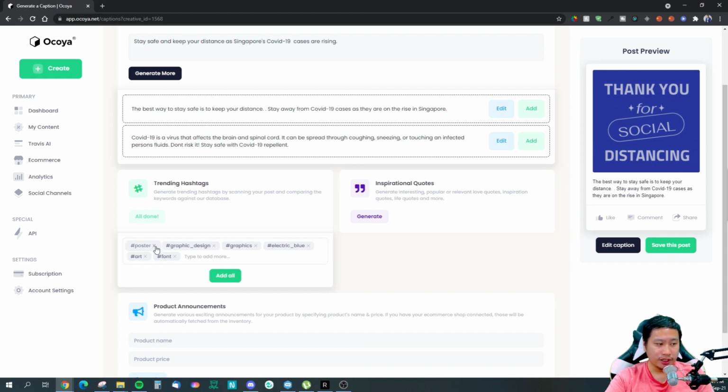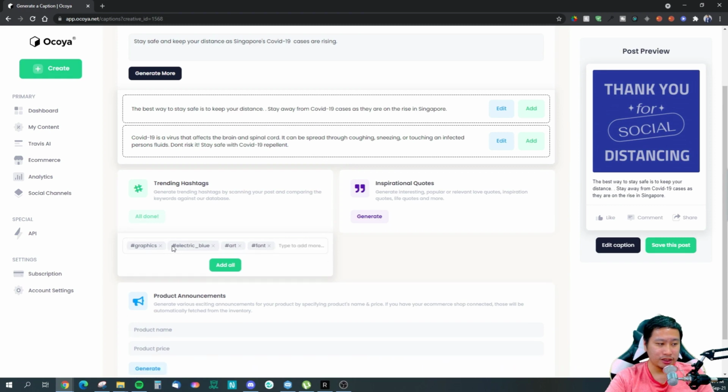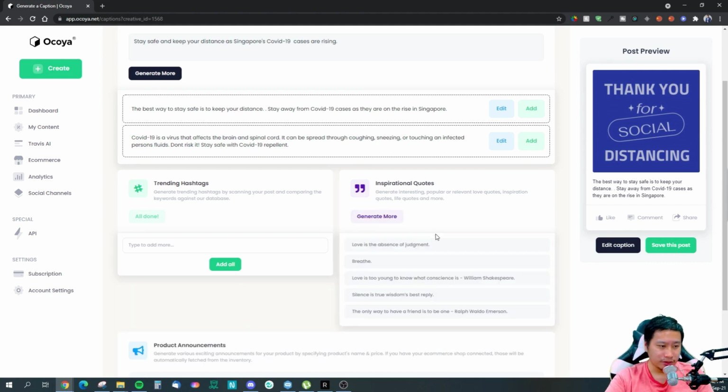Okay, so this one that I chose is quite simple, hence there's no picture in here, hence it doesn't actually know what's going on. So these are the hashtags that are generated. So if you want to use something that the hashtag generator would have a better idea of, then you want to maybe pick something with a photo that is related to what you want to be talking about. And if you want, you can also use inspirational quotes, right? And then you just click and it goes in.